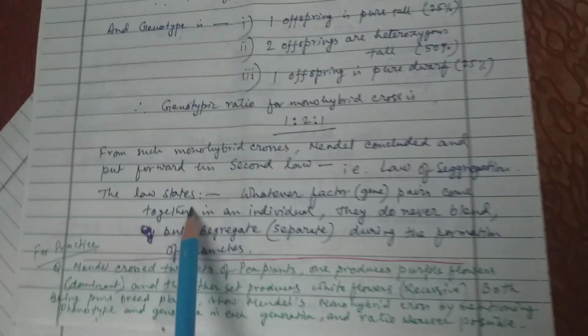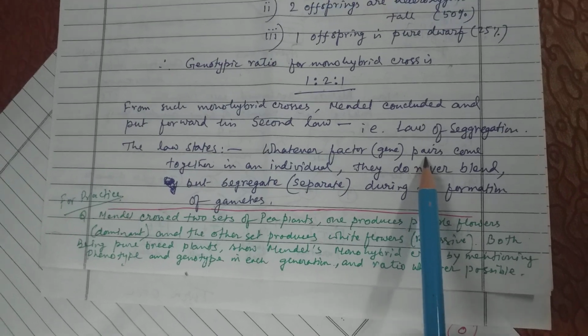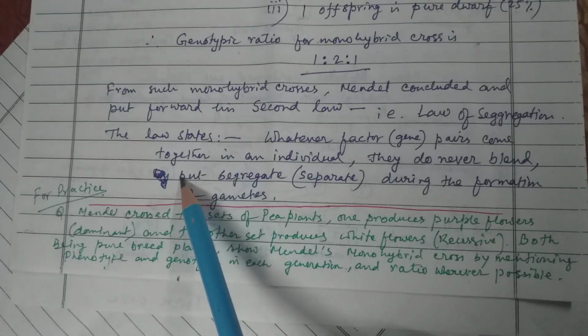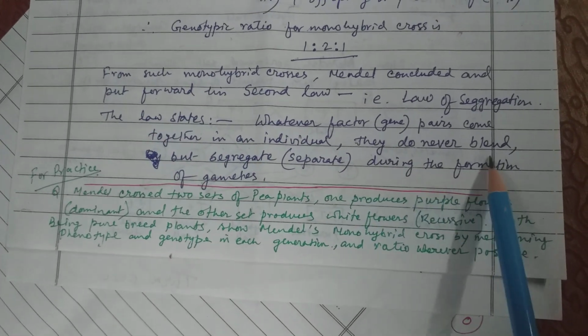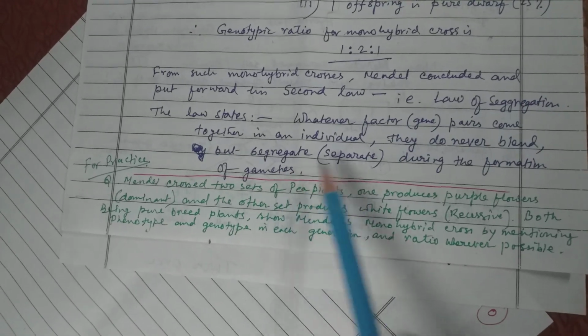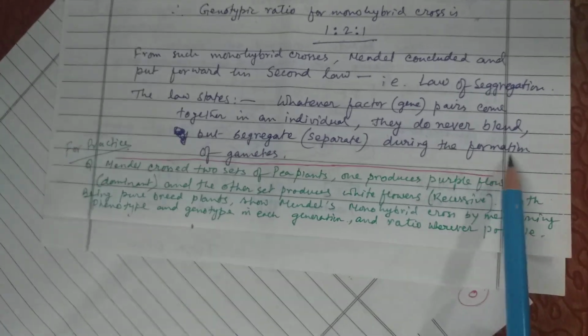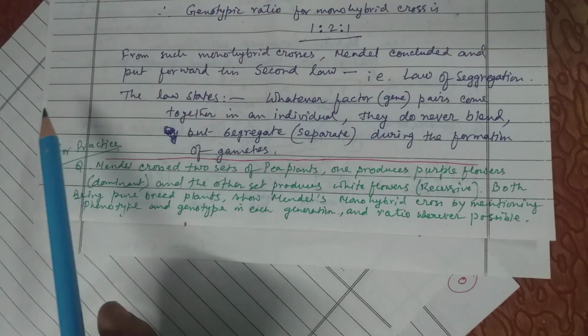And this is called law of segregation. Please write down the law. The law states whenever factor or gene pairs come together in an individual, they never blend but segregate or separate during the formation of gametes. This is called the law of segregation.